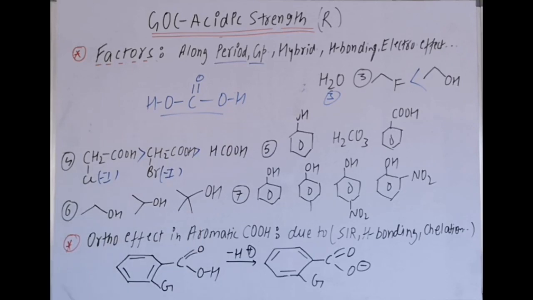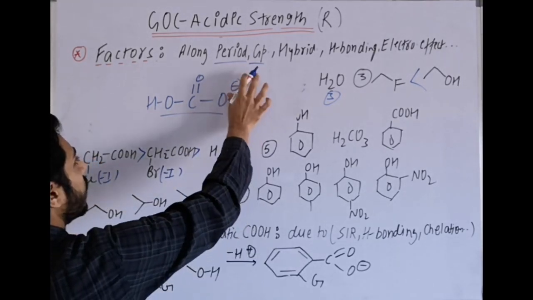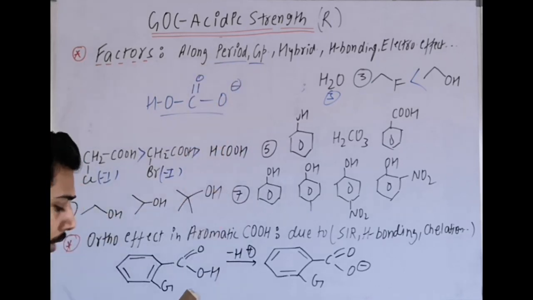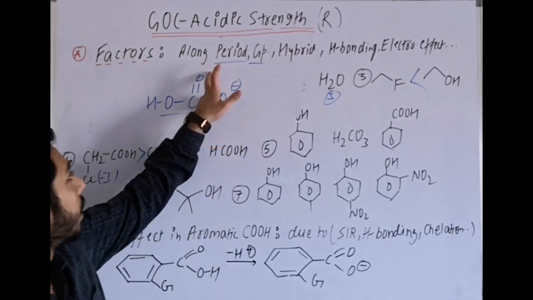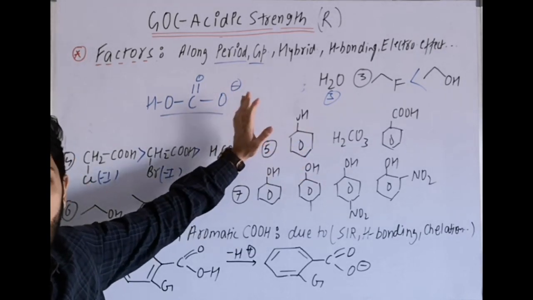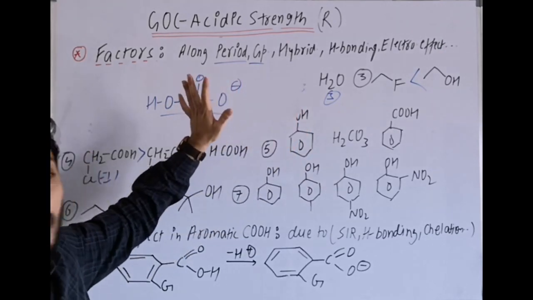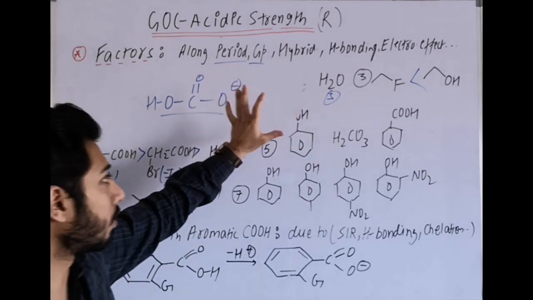Carbonic acid is stronger than phenol. Why? Because when H plus is released, this negative charge is in conjugation with C double bond O. Negative charge on oxygen, negative charge on oxygen in the structures. And from the pK value also we know that this has a lower pK value than phenol. The reason we can explain by using the resonance concept here.